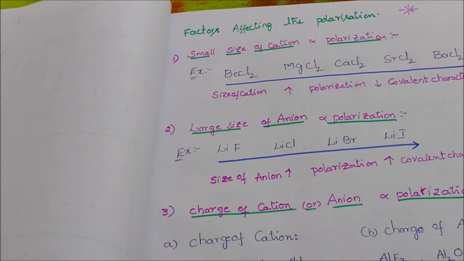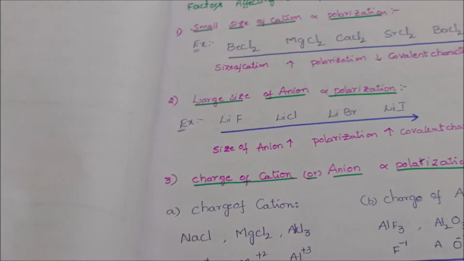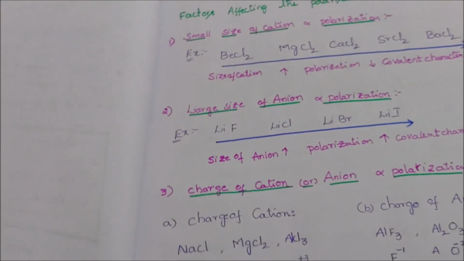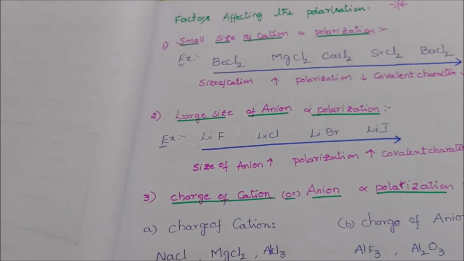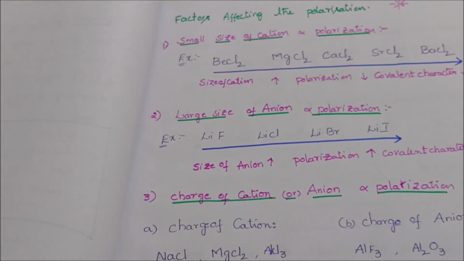Factors affecting polarization. The first factor is small size of cation, which easily forms covalent bond, that is, covalent character. Look at this example: BeCl2, MgCl2, CaCl2, SrCl2, BaCl2.